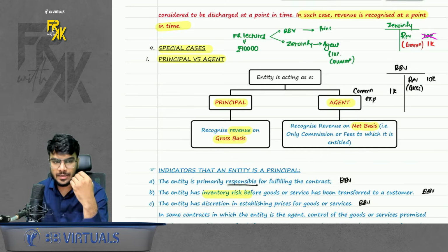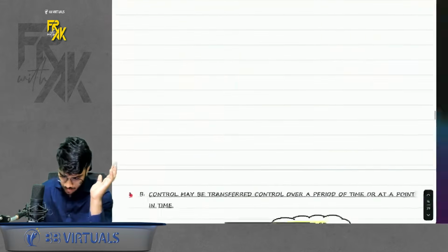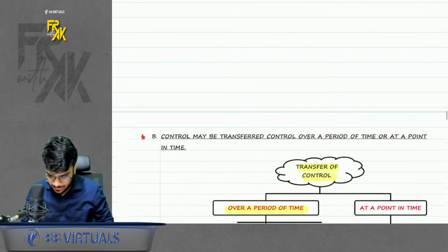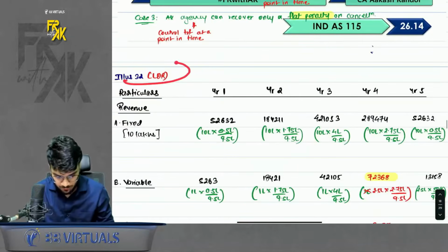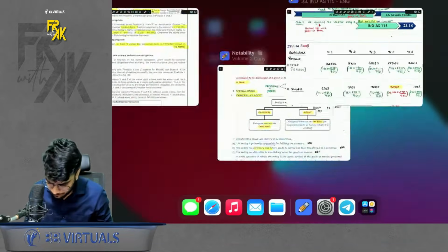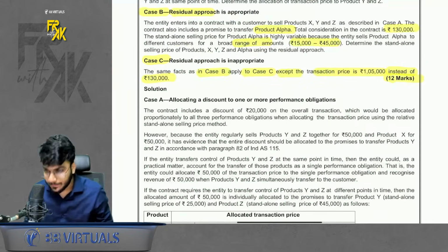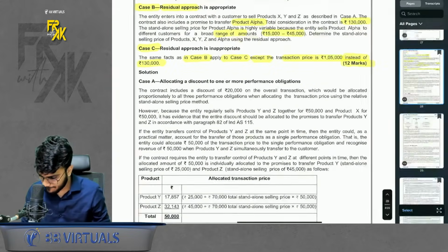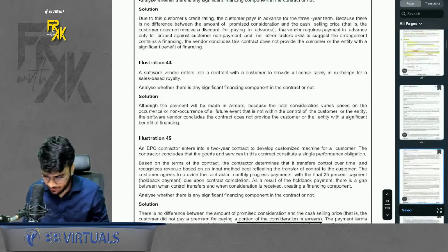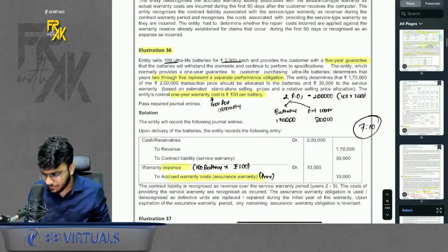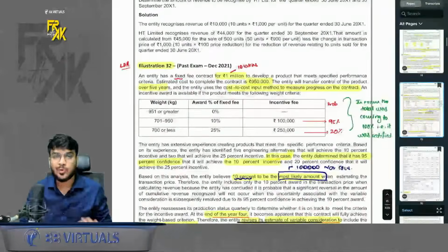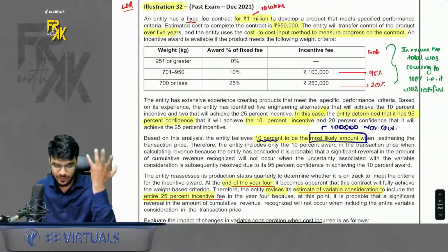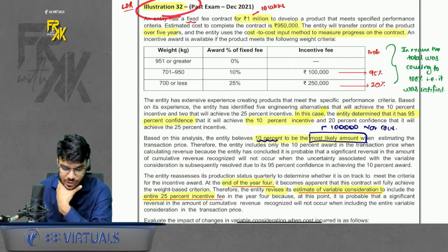Now, what all special cases? Acha, before special cases, I also did one illustration number 32 with you. Chalo, I will revise that illustration also. Okay, come. We will revise this illustration number 32. Please have a look here. See, this revision is very important for you guys. Ultimately, in the first go, everyone will understand, but how to concise this revision will be super helpful for you. Okay, do let me know if it was helpful. Anyway, chalo.